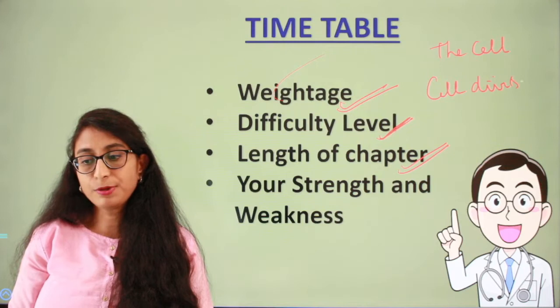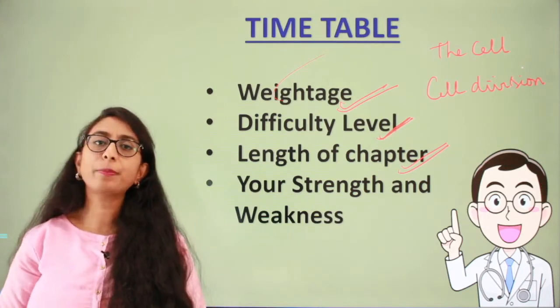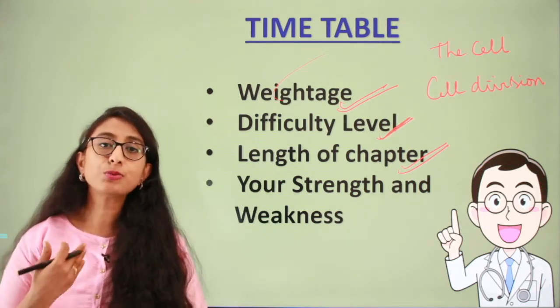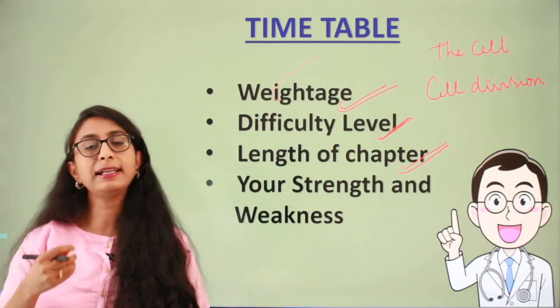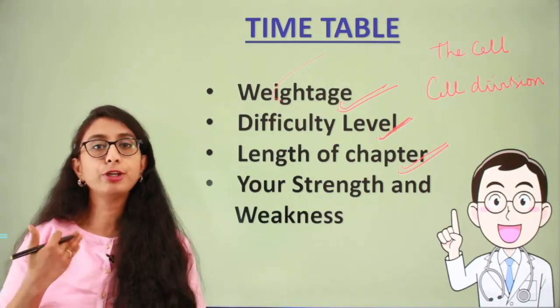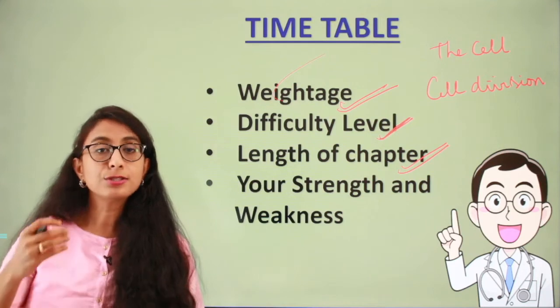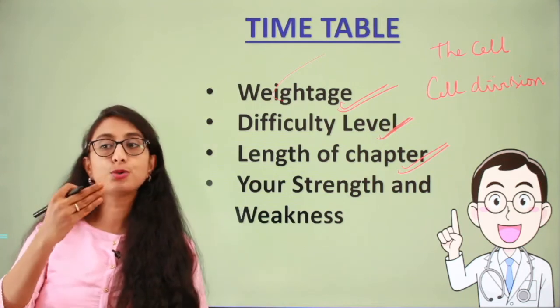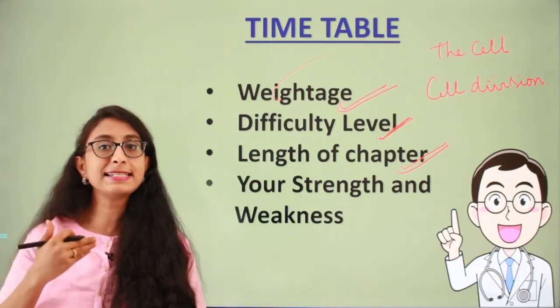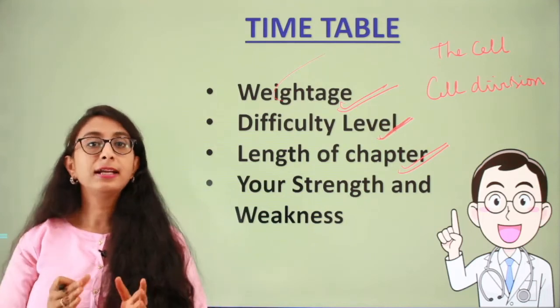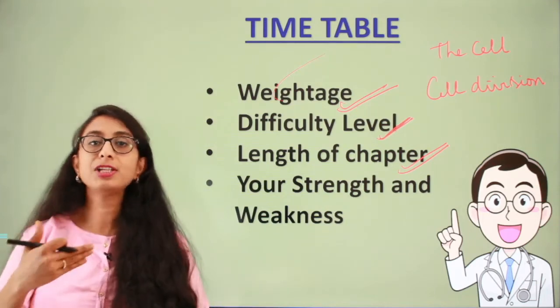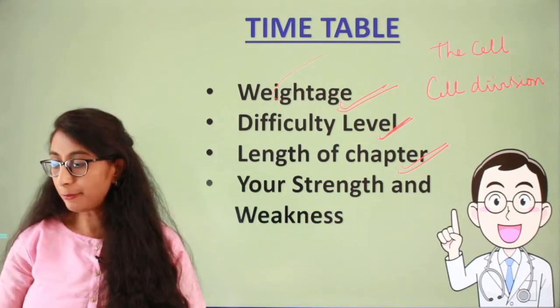These are very simple chapters and you have been studying these topics right from your school days. So it is very easy for you to prepare this topic, and it will hardly take 1 or 2 hours for you to complete the full preparation. So here you can club these two chapters, that is the cell and the cell cycle and cell division, in one day itself. So in one day you can finish both these chapters,